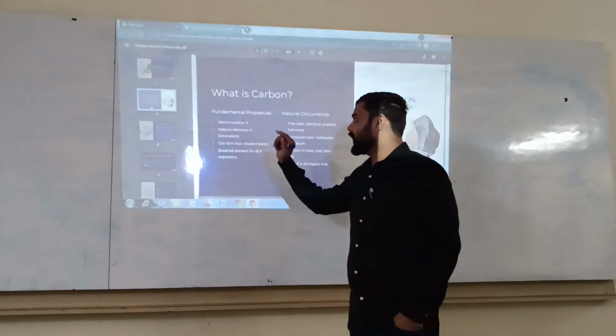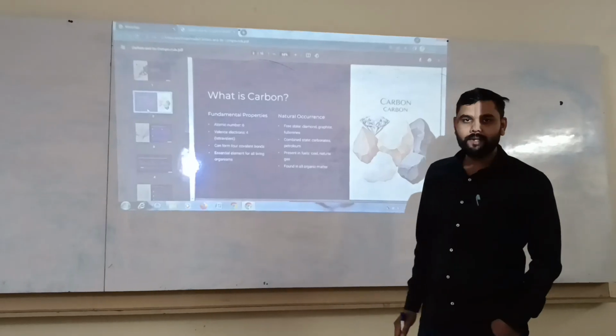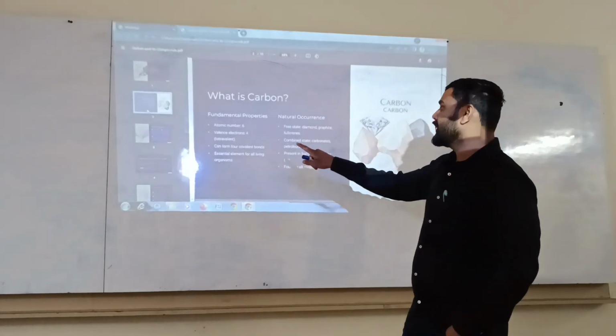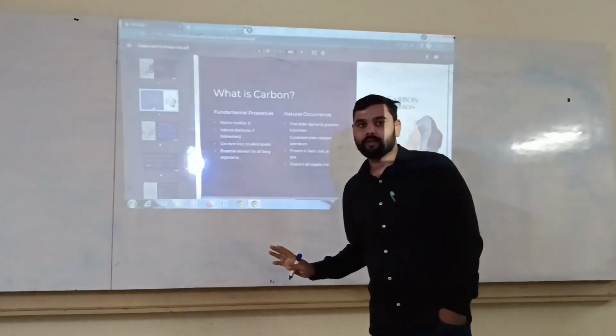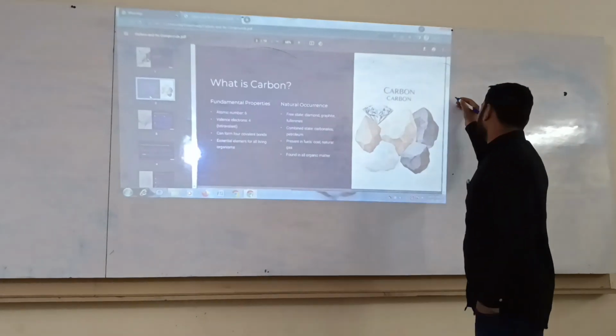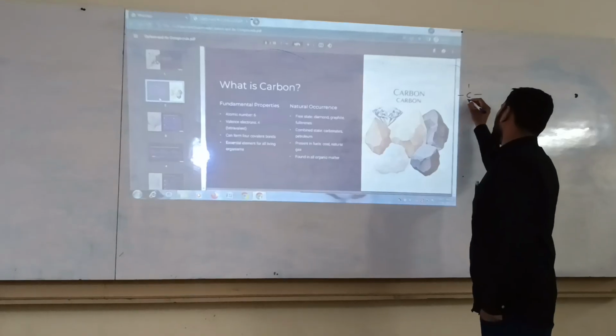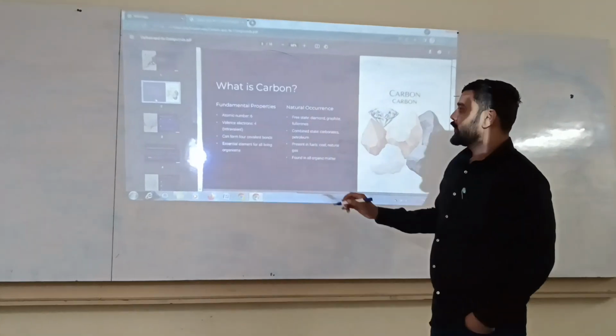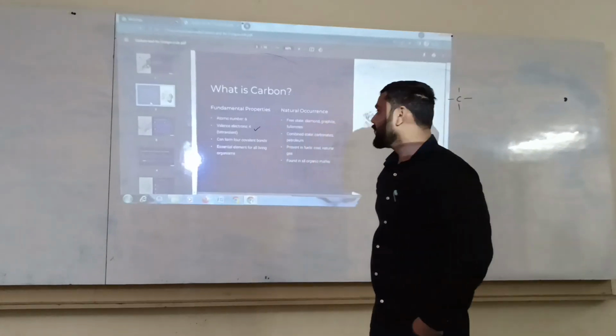First property: the atomic number of carbon is 6. Then valency and electrons. The valency of carbon is 4 because carbon can form 4 bonds. So its valency is 4.